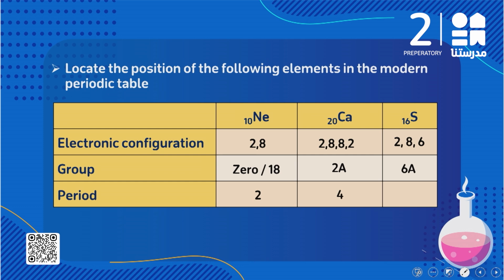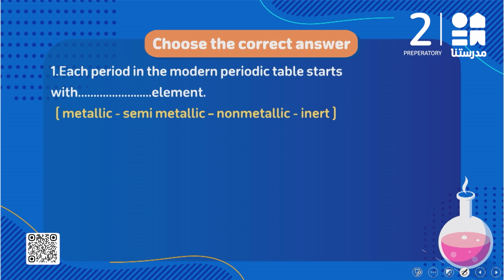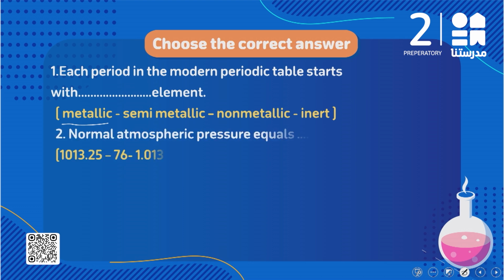What about the number of the period? You have to count the number of energy levels. Here I have 3 energy levels, so this element exists in period 3. Choose the correct answer. The first one, each period in the modern periodic table starts with what element? We said each period in the modern periodic table must start with a metallic element. So the first one will be metallic element.